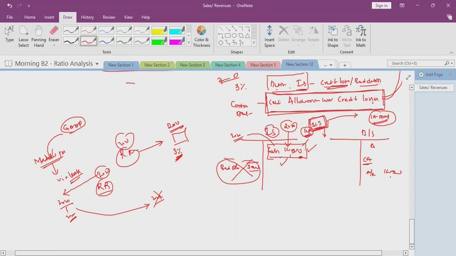So allowance for credit loss is a contra asset account, and this bad debts allowance which we have debited goes to the income statement. That means when you recognize the revenue in the year, in the same year we are recognizing the possible bad debts loss.